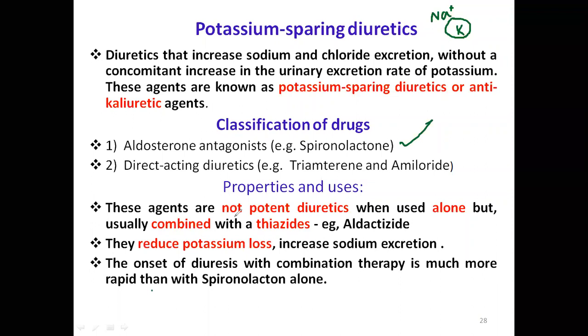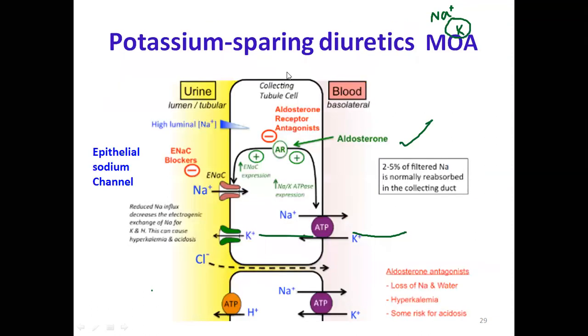Now, see, these agents are not potent diuretics when used alone, but they are usually combined with thiazides. An example is Aldactazide. So that's why they're usually combined together. Any doubt, please?